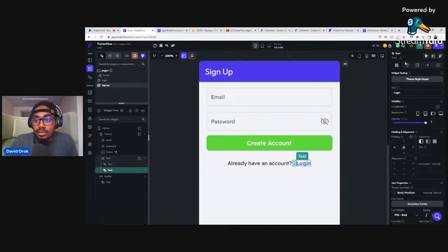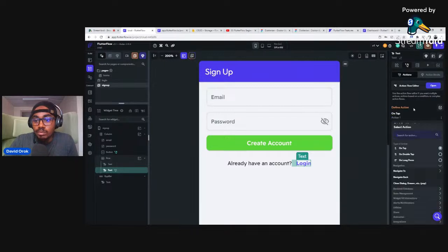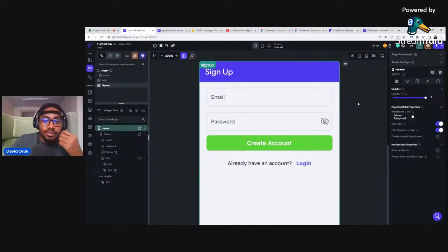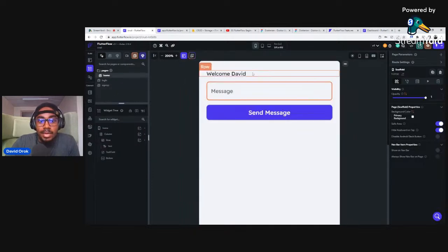When they click on login, what should happen? We want them to be able to navigate to login. Good, right? And then transition type, maybe fade, and we say 500. Good. Now we have done this, we can easily sign into our application and it takes us to home. But now we want it to greet us with the email that we use.